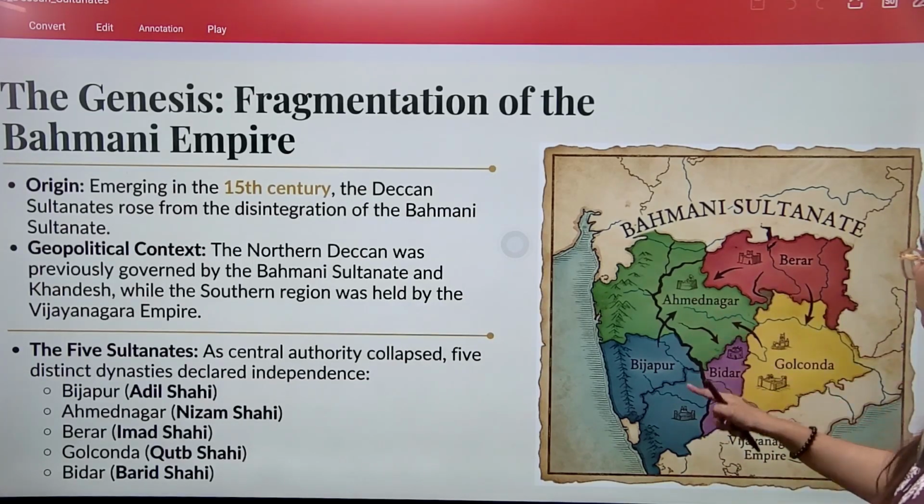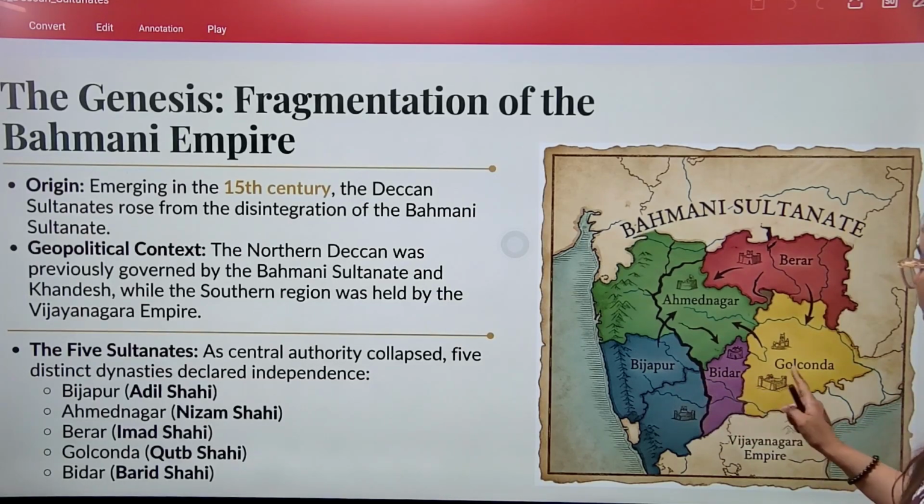How many parts? 1, 2, 3, 4, 5. You can see 5 colors, 5 parts: Berar, Ahmednagar, Bijapur, Bidar and Golconda.